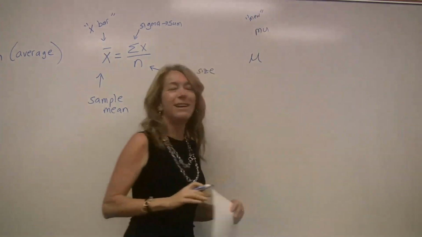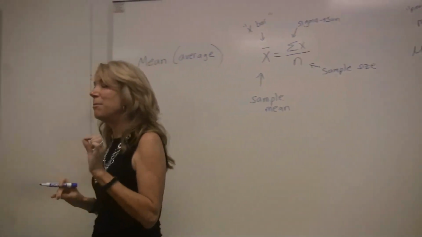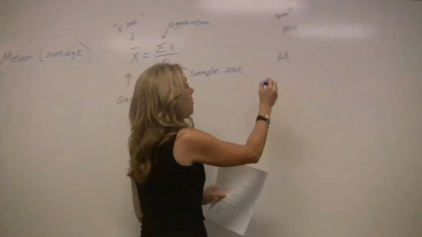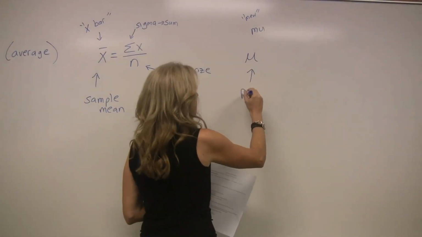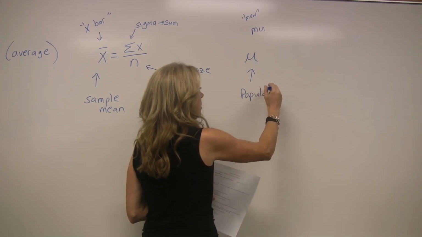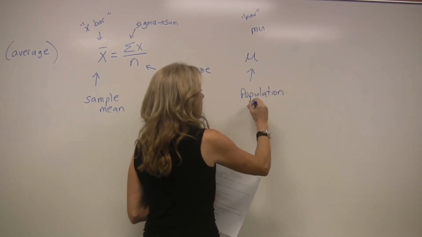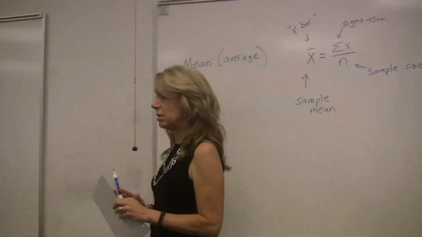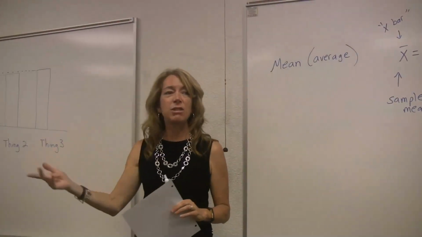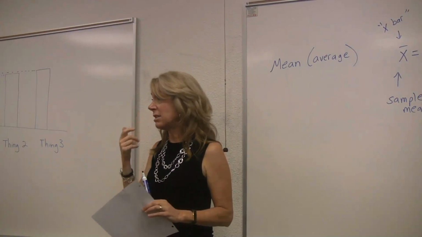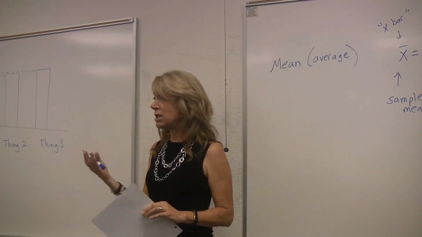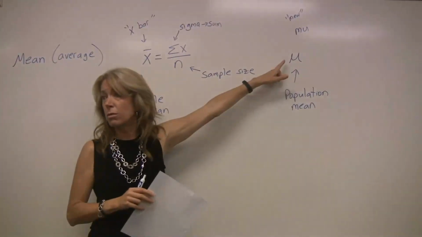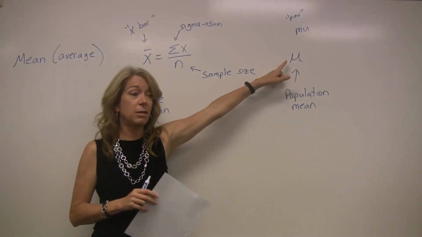Mu. Mu is also the mean, but it's the mean of the population. This is where people start to get confused. The notation matters. So remember I said I'm interested in finding the age of all LMC students. If I'm interested in finding the age of all LMC students, I'm looking to find mu for the whole population.